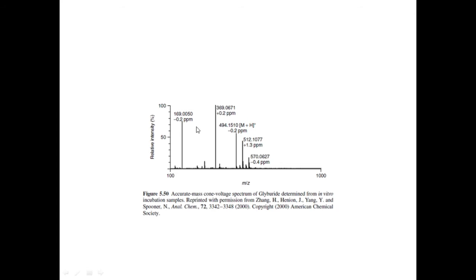In figure 5.50, the accurate mass cone voltage spectrum of glyburide determined from an in vitro incubation sample. This is also reprinted with permission, American Chemical Society. This is relative intensity versus mass to charge ratio, the accurate mass cone voltage spectrum of glyburide.